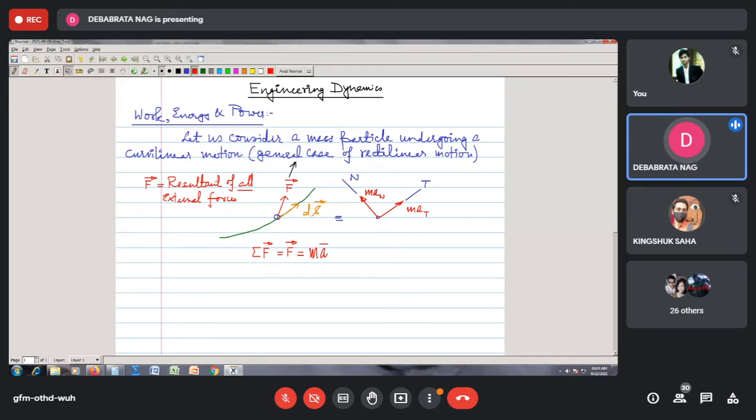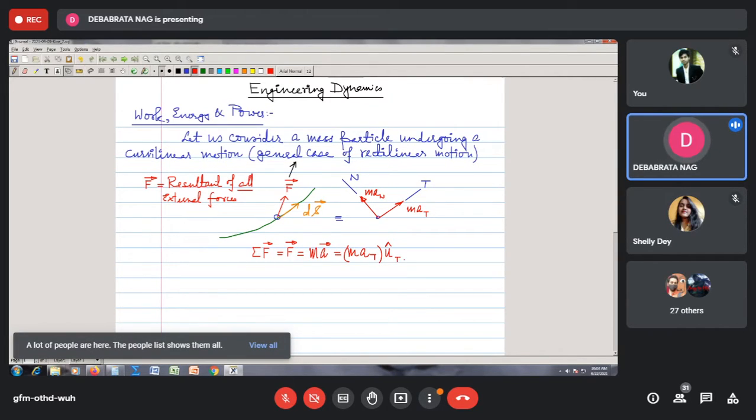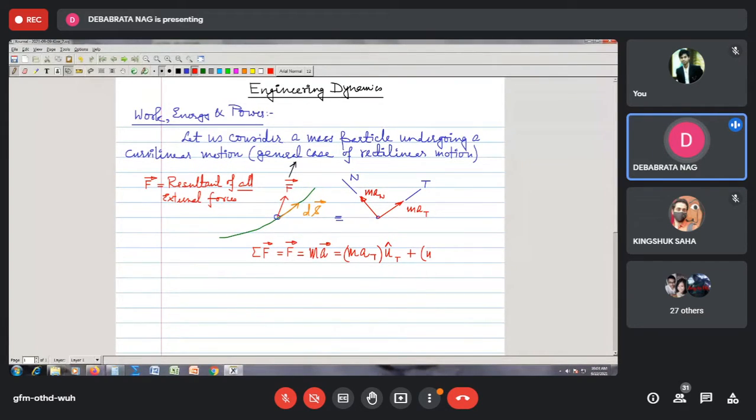This should be equal to m a bar, and we can write this as m times a t, the tangential acceleration, times the unit vector along the tangent direction, plus m times a n.